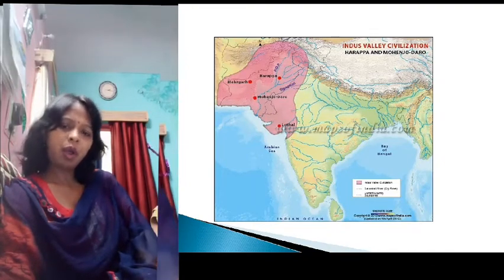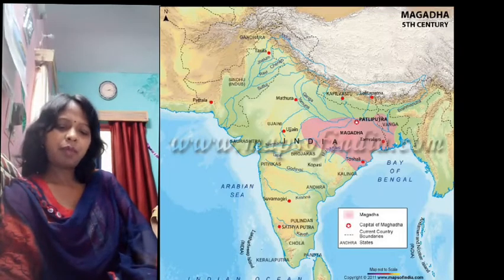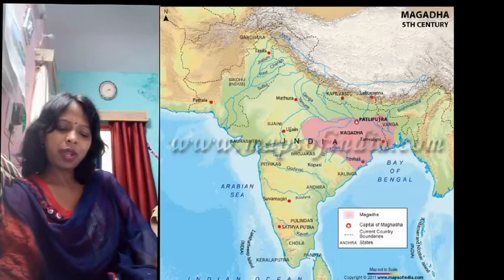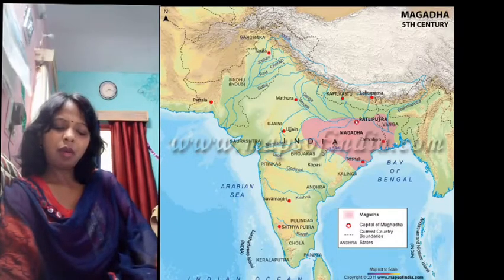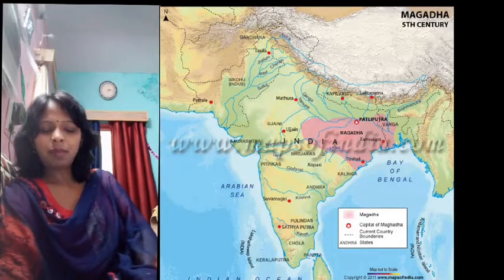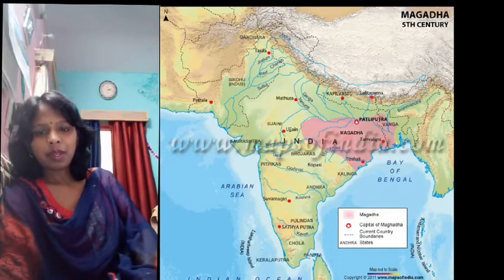After that, around 2,500 years ago, cities developed on the banks of the Ganga and its tributaries, and it was known as the Magadha Kingdom, now lying in the state of Bihar. Its ruler was very powerful and set up a large kingdom known as the Magadha Kingdom.